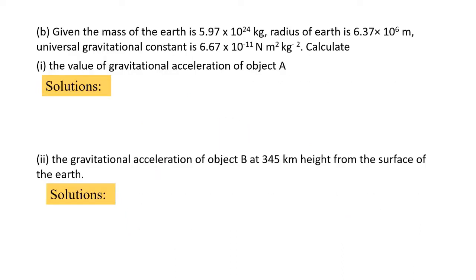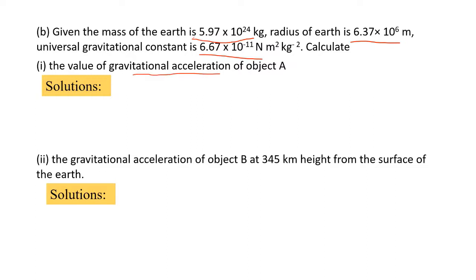Question B. Given the mass of the Earth is 5.97 x 10 to the power of 24 kg, the radius of Earth is 6.37 x 10 to the power of 6 meters, and the universal gravitational constant is 6.67 x 10 to the power of minus 11 N m² per kg². Calculate 1. The value of the gravitational acceleration of object A.